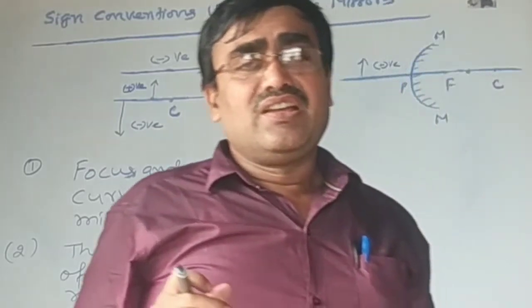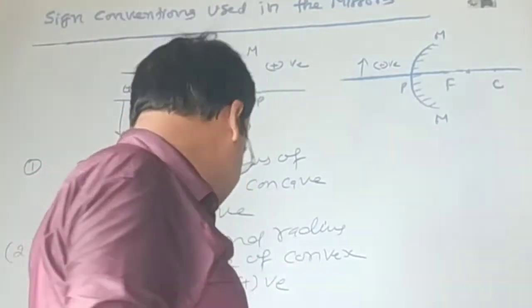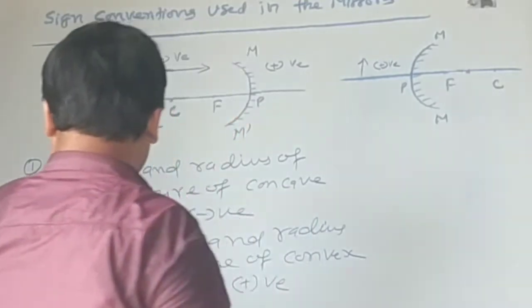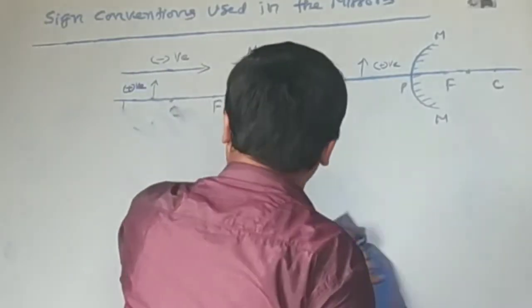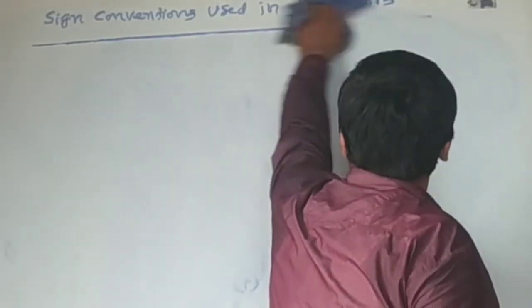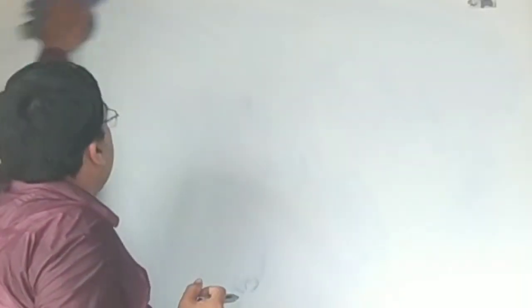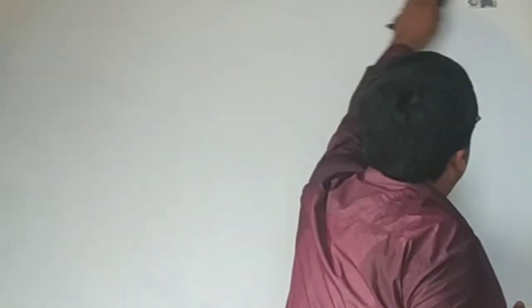Now, what is the mirror formula? The formula which establishes a relation between image distance, object distance and focal length of the mirror is called the mirror formula. The mirror formula is an important formula of this chapter.